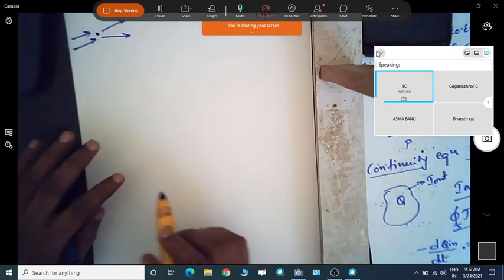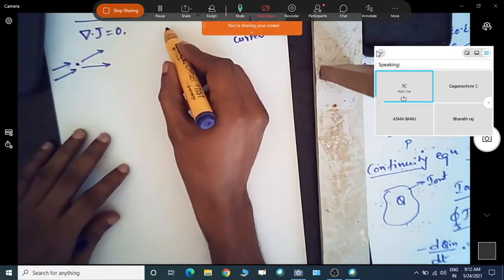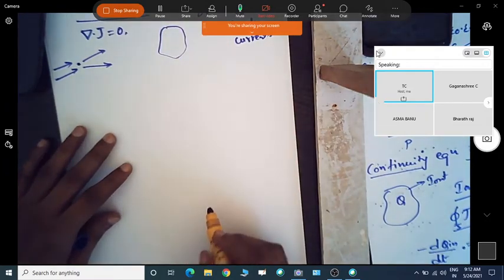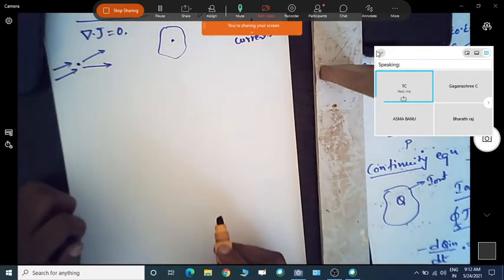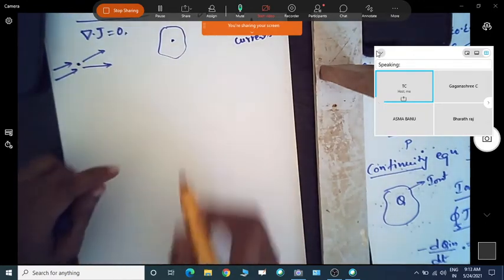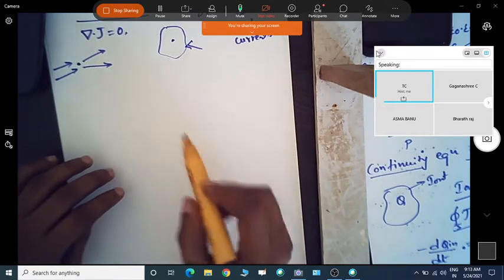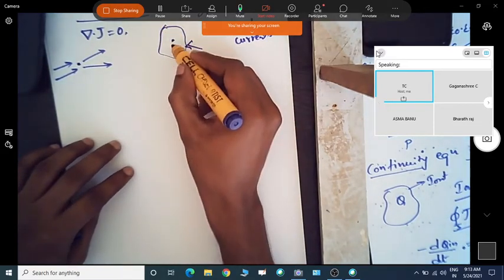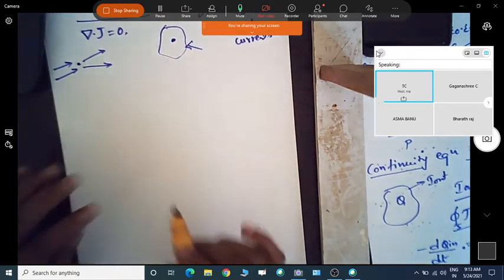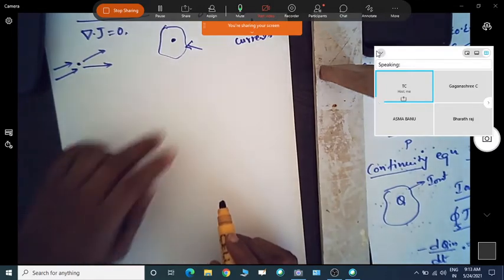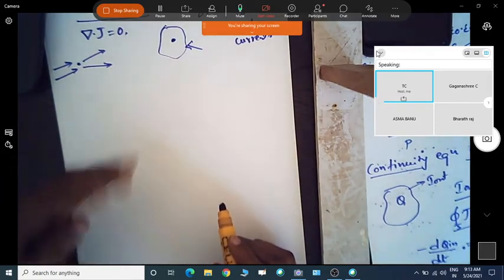Now, if I introduce some charge inside a material, say for example this is the material, and I intentionally put the charge inside the material medium, what happens? That material may be a conductor or it may be a dielectric. If I introduce the charge inside the material, then what happens? Whether this charge remains the same here or it will move somewhere else depends on the material, which we will see. In which material it stays there only, or in which material it will move out.